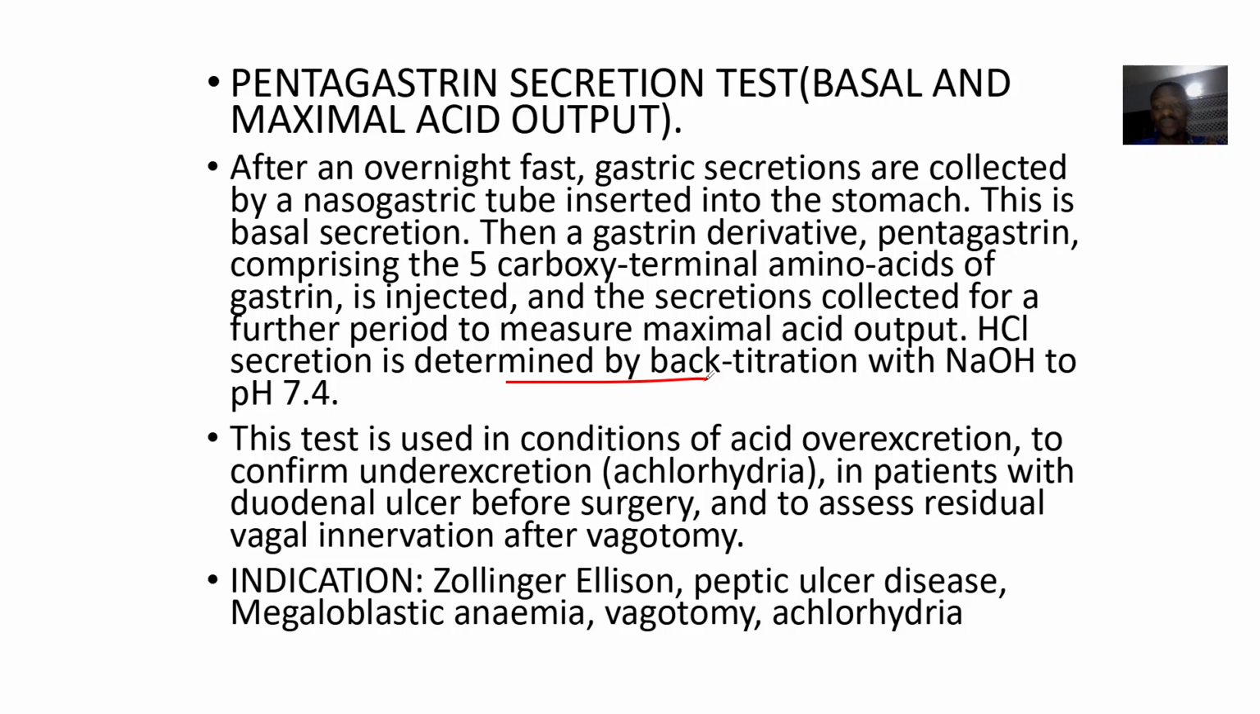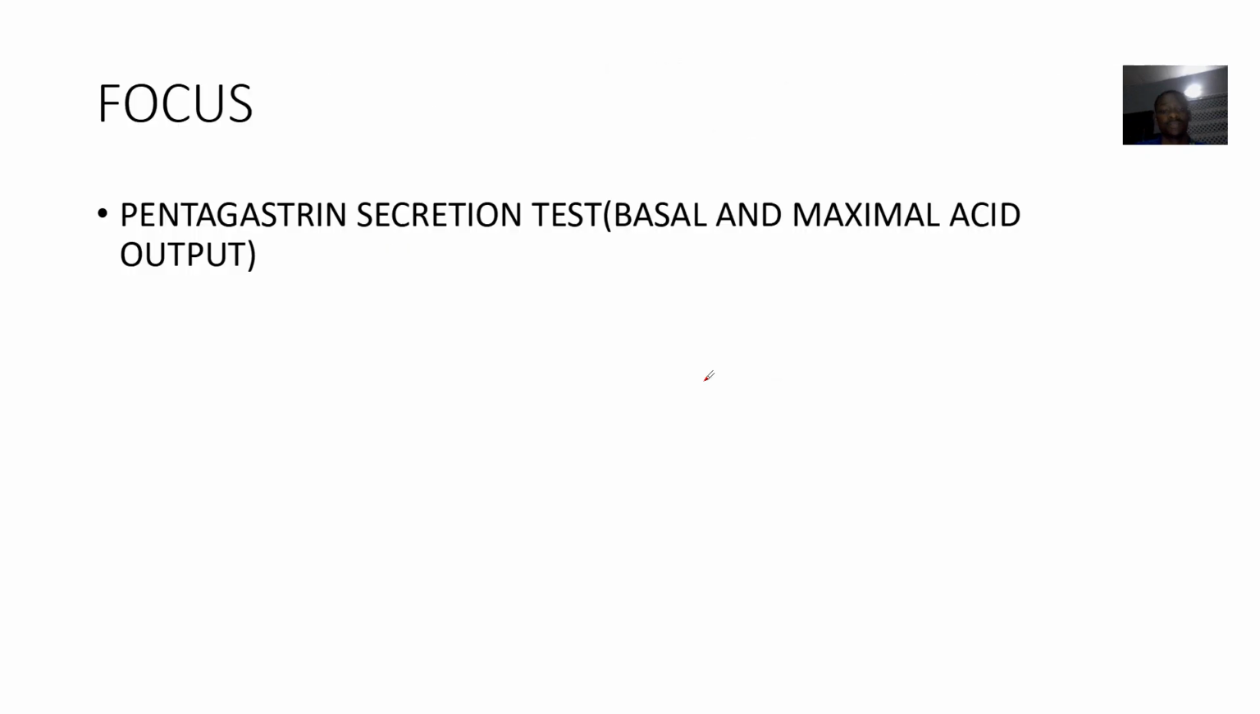So the test is used in what? Conditions of acid over-excretion to confirm under-excretion. You understand? So it's mostly used in patients with duodenal ulcers before surgery, just to assess for residual vagal inhibition, okay, after vagotomy too. Alright. So indications, it can be used in checking out for peptic ulcer disease, megaloblastic anemia, vagotomy, achlorhydria, and all of that. Okay, so I think this is beautiful.